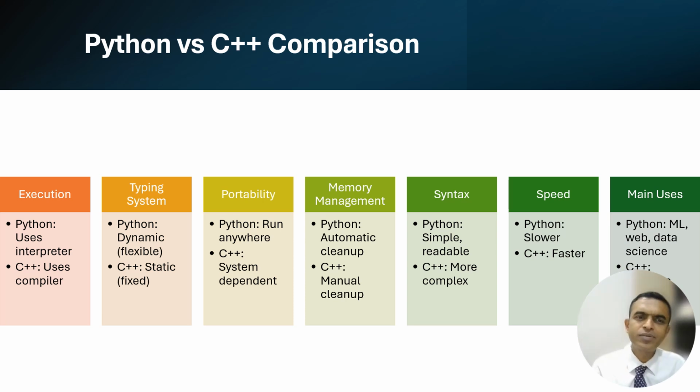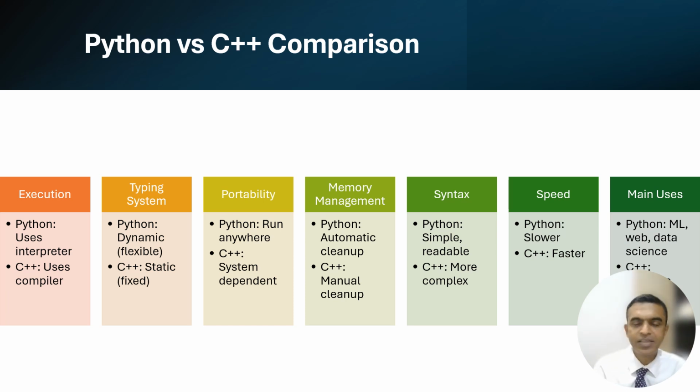Typing system: Python is dynamically typed and C++ is static, it's a fixed typing system. Portability: Python runs anywhere and everywhere. Okay, right? Python will run on your mobile also. C++ is system dependent, and certain changes are required in the code based on the system that you have. Memory management: Python has automatic memory management, automatic cleanup, and for C++ it is manual cleanup, right?